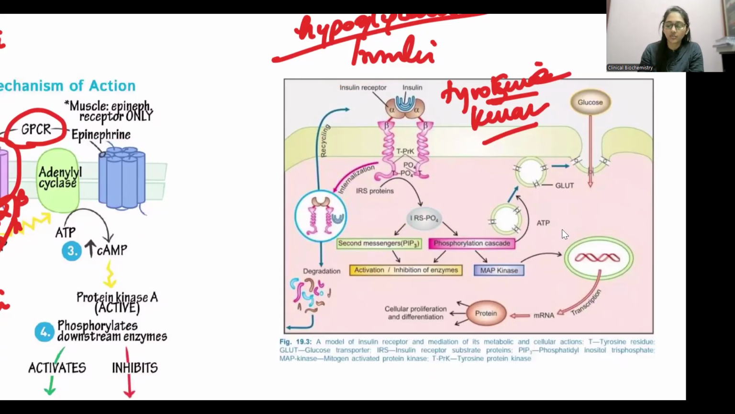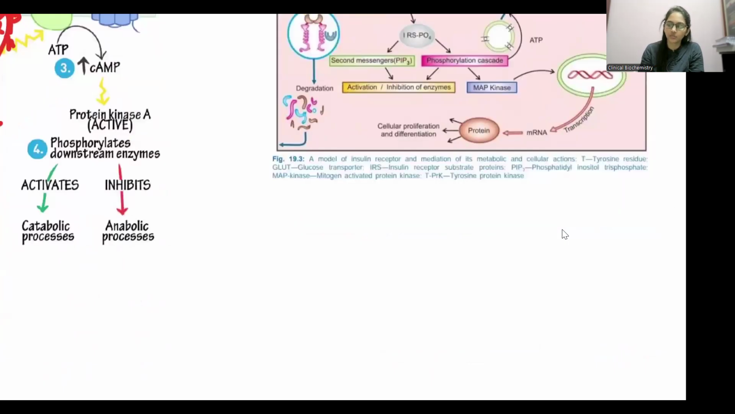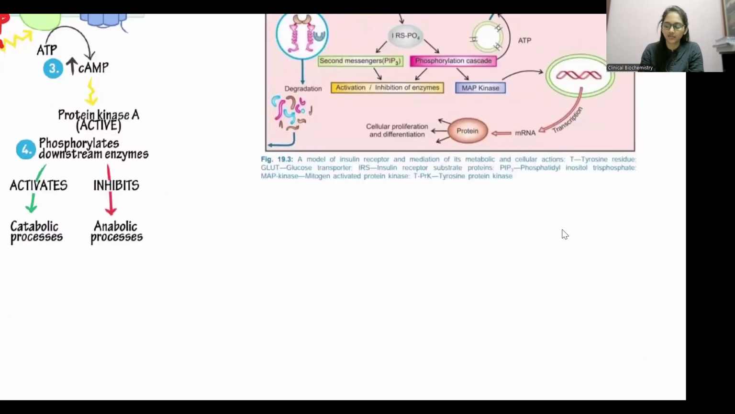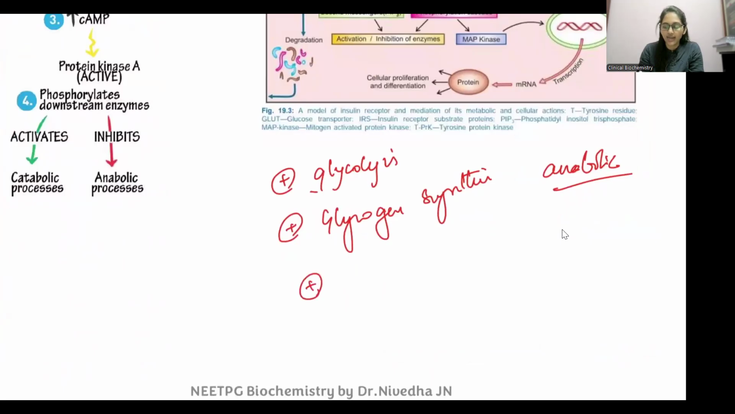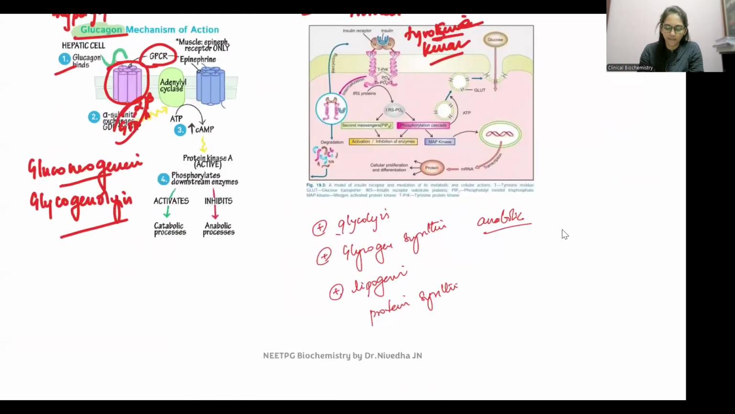So what does insulin do? It's a hypoglycemic hormone. What are the carbohydrate pathways that it can activate? It can activate glycolysis. Also, it can activate glycogen synthesis. And basically, insulin is an anabolic hormone, so it will activate lipogenesis and also protein synthesis. All right, so now you can find the answer for this.